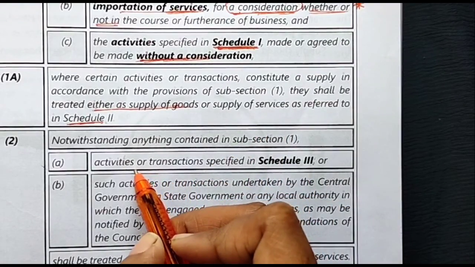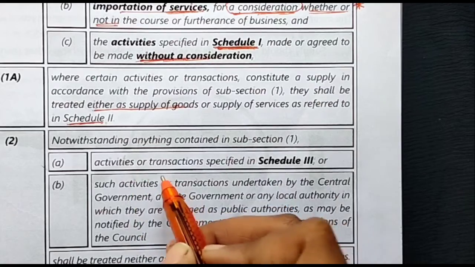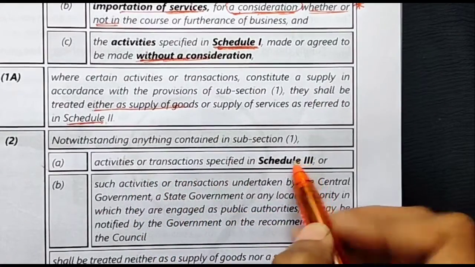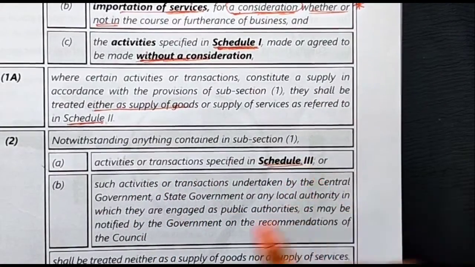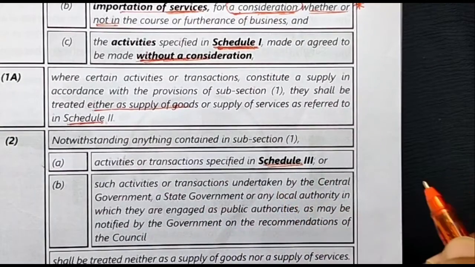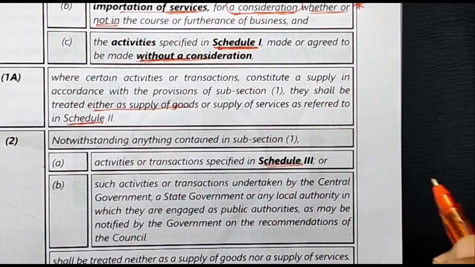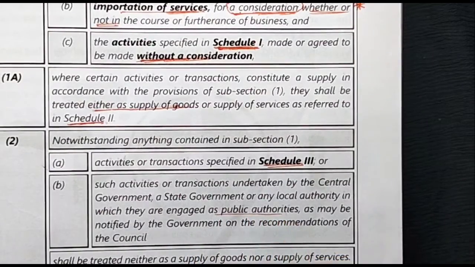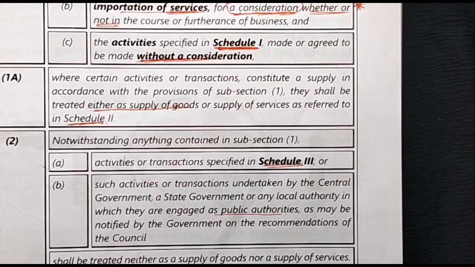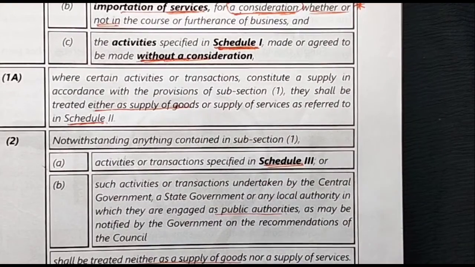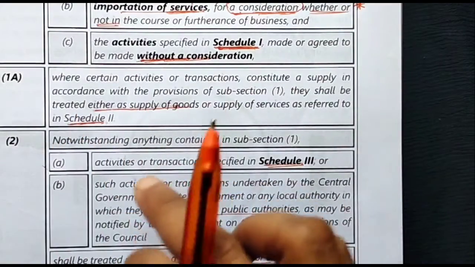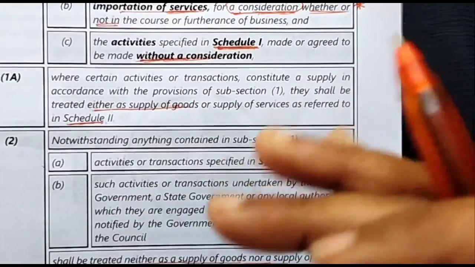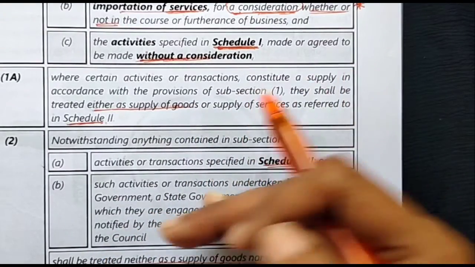Section 7 subsection 2: activities or transactions specified in Schedule 3, or such activities or transactions undertaken by the central government, a state government or local authority in which they are engaged as public authorities, as may be notified by the government on the recommendation of the council, shall be treated neither as supply of goods nor as supply of services.